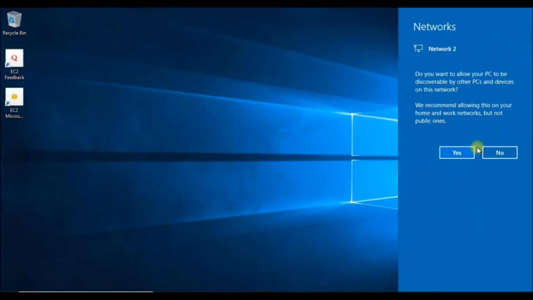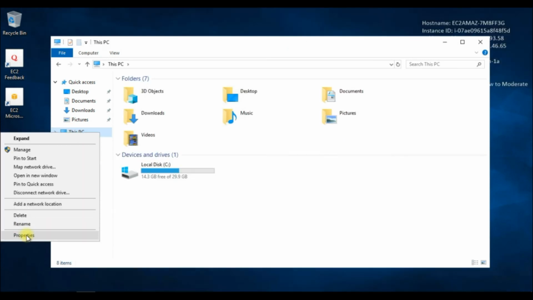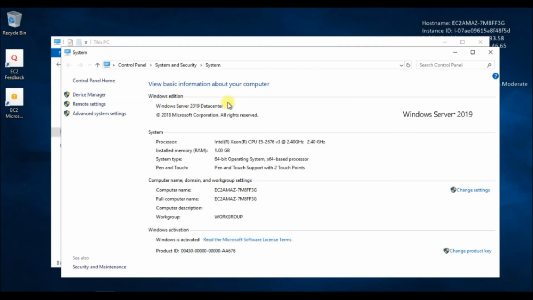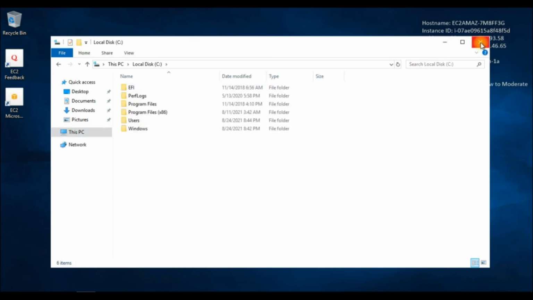It is configuring and personalizing the profile. Once it is done, we will be there in the server. Click on this PC's properties to check the Windows edition, system processor, and RAM type. We get this instance with Windows activation. That is most important. Now we will see the C drive storage, that is the volume with 30 GB.